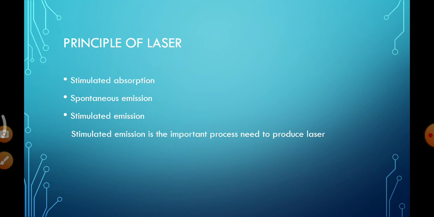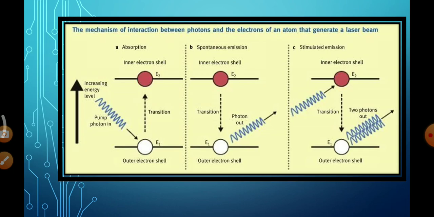Principle behind the laser. The three important processes that take place in the laser are stimulated absorption, spontaneous emission and stimulated emission. The third important process we need to produce laser is stimulated emission. See in the picture, the first diagram, A, explains stimulated absorption. When a material is subjected to a high beam of light radiation, for example a xenon or krypton flash lamp, the atoms absorb the energy and are excited to the higher energy state, and this is said to be stimulated absorption. With the help of some high intensity beam of light radiation, we are making the atoms excite to the excited state. This is said to be stimulated absorption.